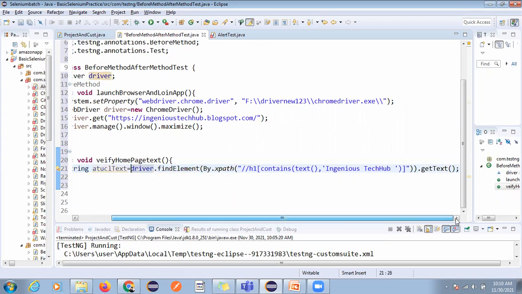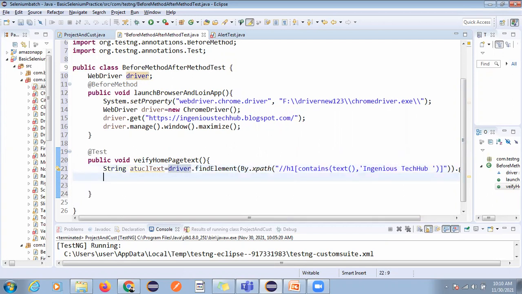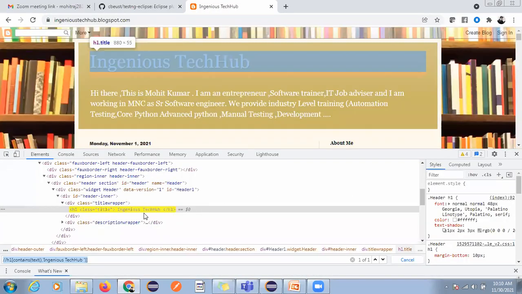Okay, and expected is what? So here a String expected text. The expected value is this one. Just copy this text value. Let me delete this.